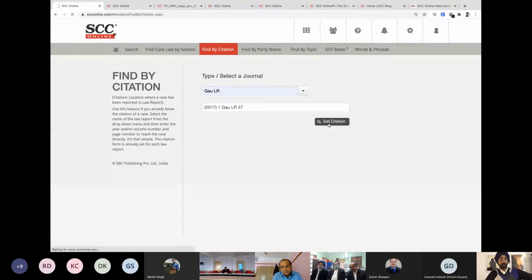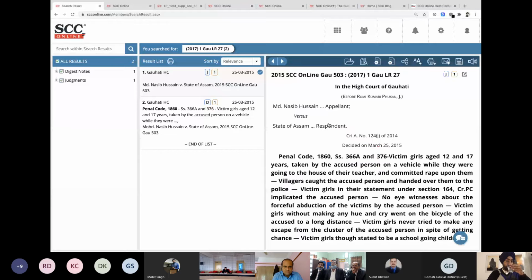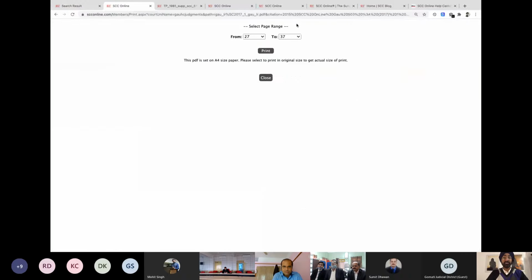I'm showing you an example of Gaudy Law Report so that I can show you that the true printout of Gaudy Law Report is also available for your reference. Let's take a printout. So Gaudy Law Report is available over here. So we are giving you the equivalent citation. That means you can simply get the judgment with any other citation as well.